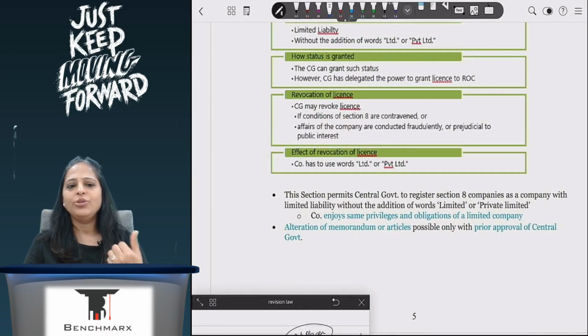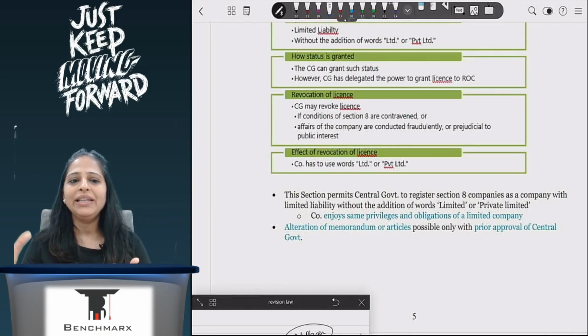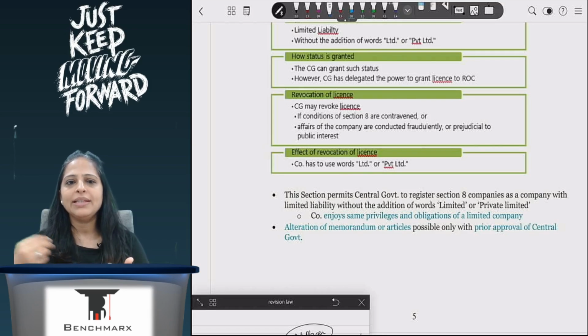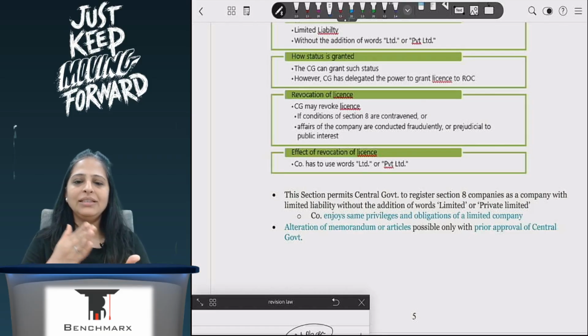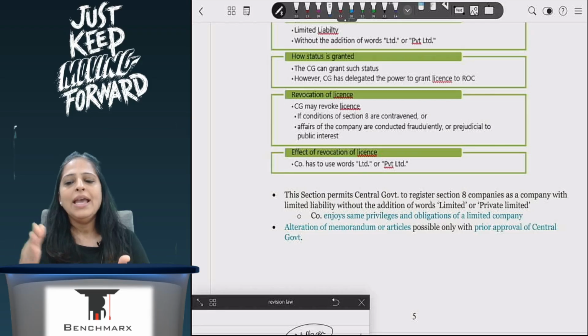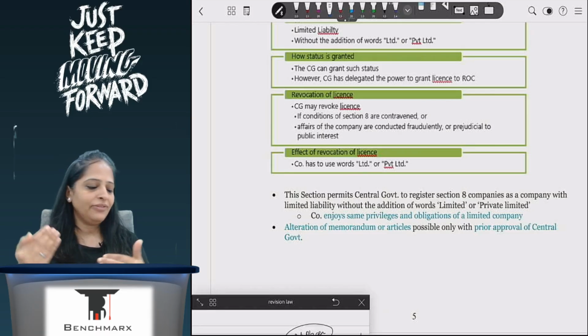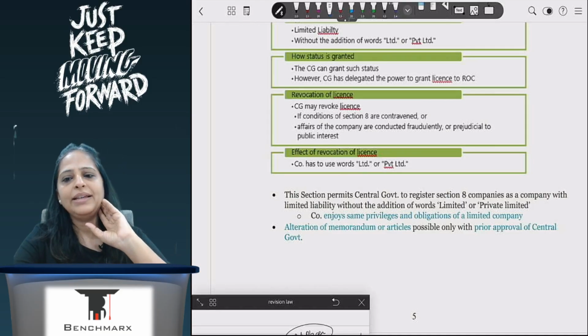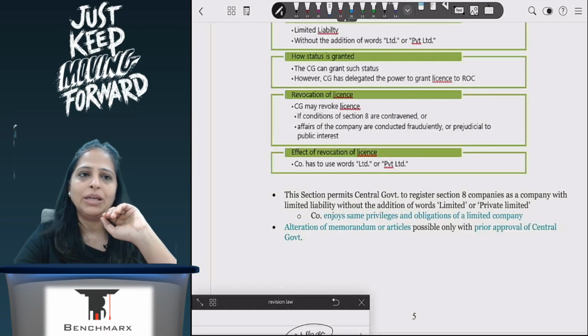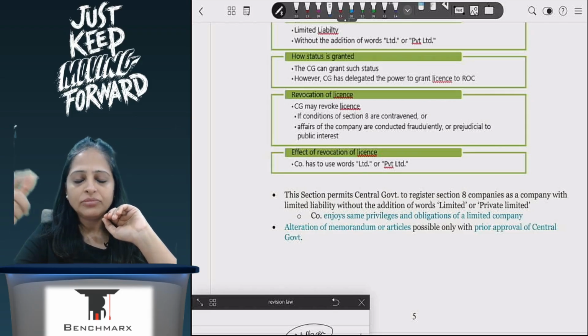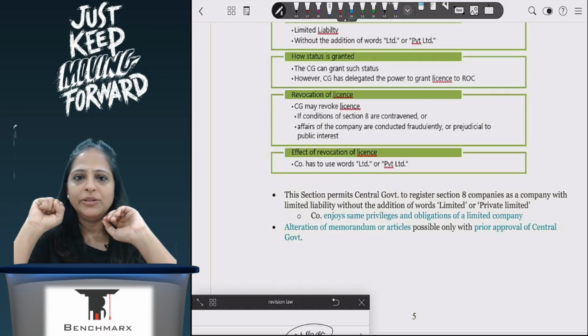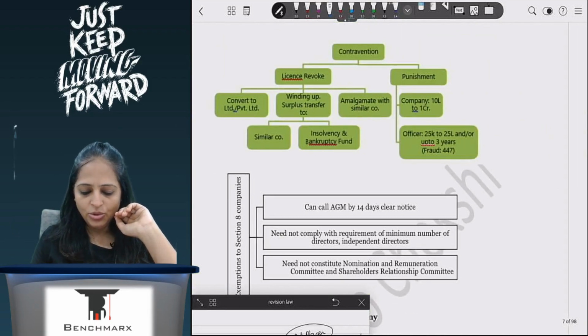Now here I have to take the approval of the central government, because I'm telling people that I'm doing some nice work, for which I'm getting approvals and money. So the central government will say that it will give the approval, and while giving it, it will list down restrictions saying these are the things you can do and these are the things you cannot do, and I have to adhere to those restrictions. If it tells me there are any additional compliances, those also I will have to make. If I don't do what the central government has told me, then my license will be revoked, correct? So here the central government can revoke my license.